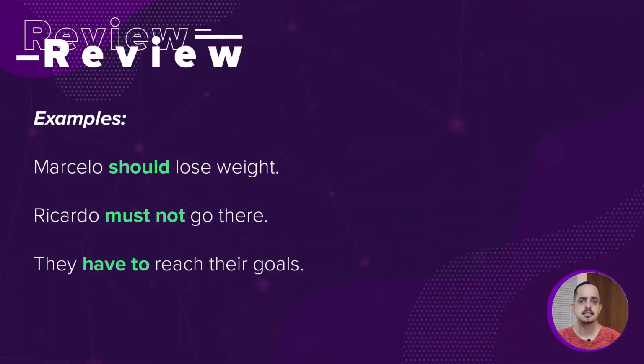The affirmative sentences with modal verbs will follow the structure subject, modal verb, verb in base form, and complement. For negative sentences, subject, the modal verb plus not, the verb in base form, and complement. Interrogative sentences, we start with the modal verb, subject, the verb with base form, and a complement. Some examples, using should, for example, Marcelo should lose weight. Using must not, Ricardo must not go there.